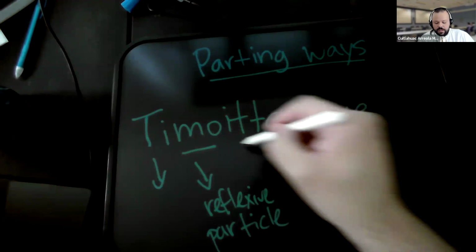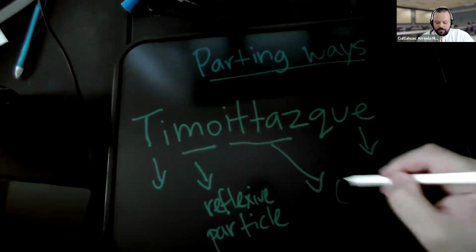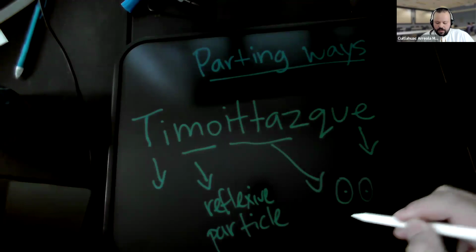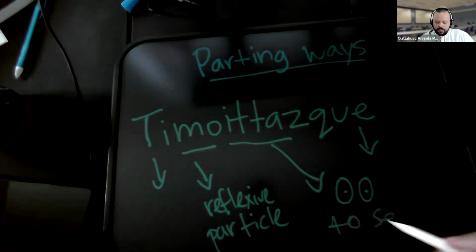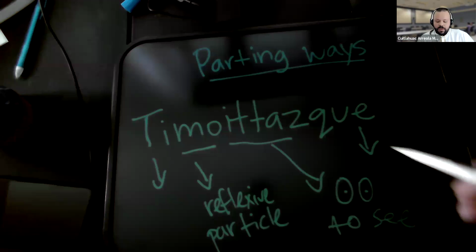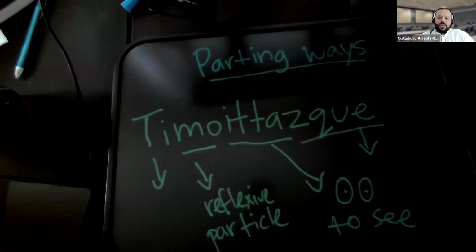Something you do to ourselves. And ita is the verb to see. To see. And this part is a future tense because we will see each other. This is what it means. We will see each other.